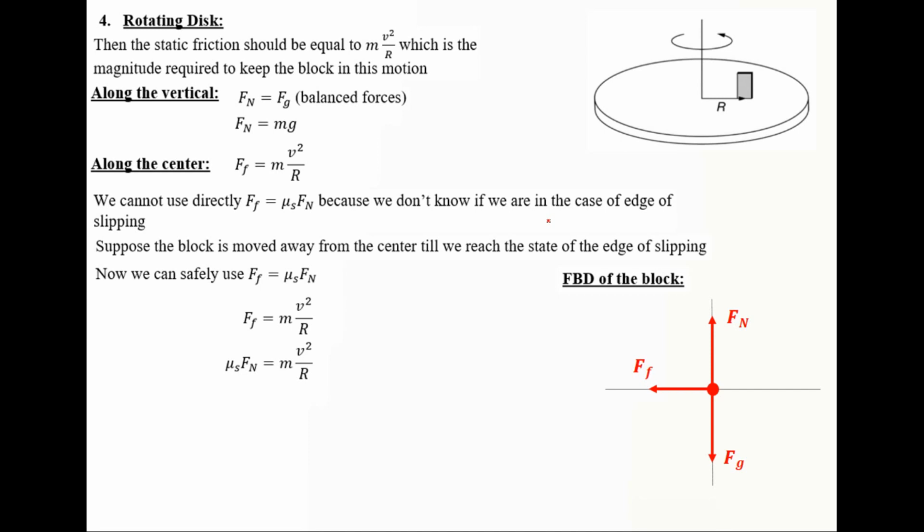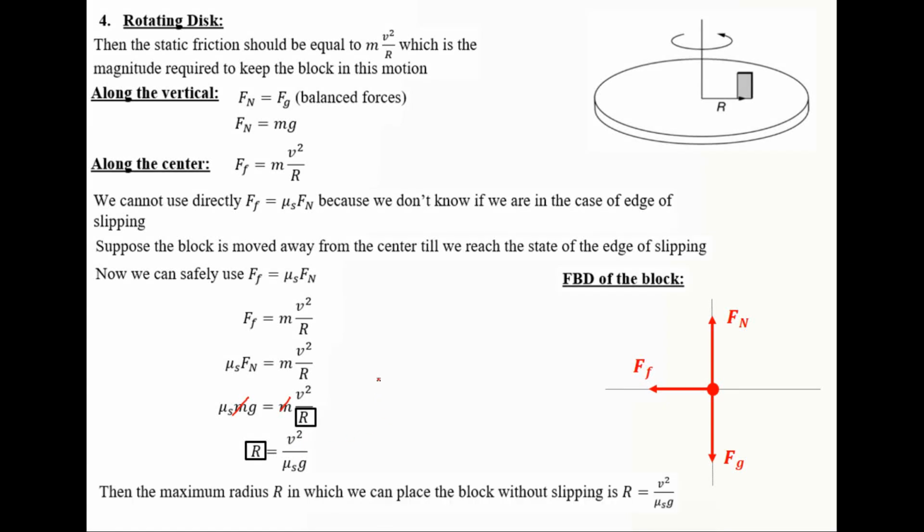And we know that the normal push in this case can be replaced by mg, and we're searching for the value of r. m and m in this case cancel, and isolating for r, then r is given by v squared divided by mu s multiplied by g. Then the maximum radius r in which we can place the block without slipping is given by r equals v squared divided by mu s g.